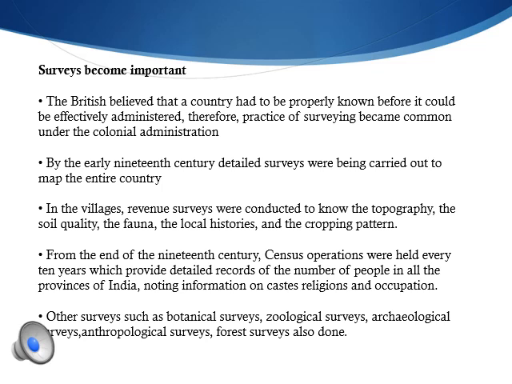Even the population surveys were done first by the Britishers, and other surveys like the zoological survey, how many animals and plants there are. Archaeological surveys were done, like how many kinds of buildings there are. For a good example, in Delhi many of the monuments were made by the Britishers.